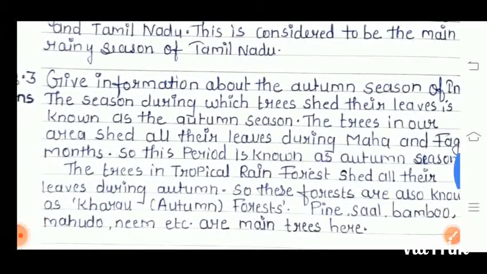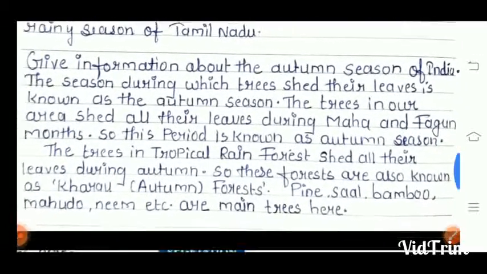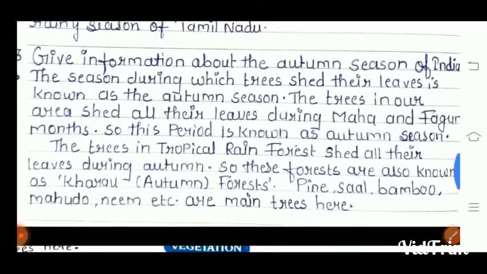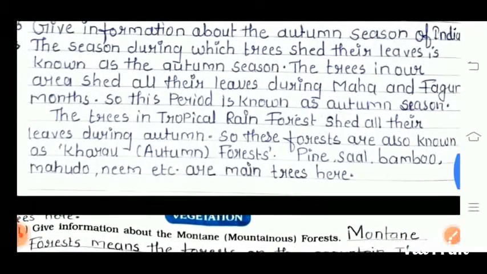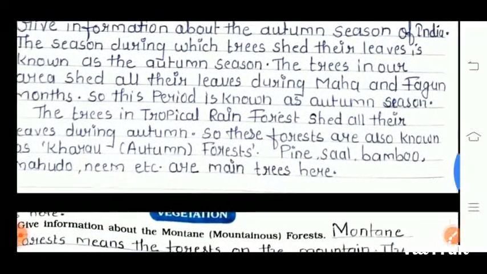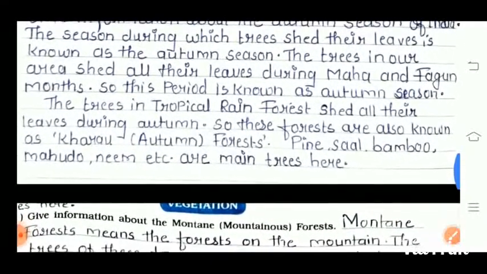Third question is give information about the autumn season of India. The season during which trees shed their leaves is known as the autumn season. The trees in our area shed all their leaves during the Maha and Fagun months. So this period is known as the autumn season.